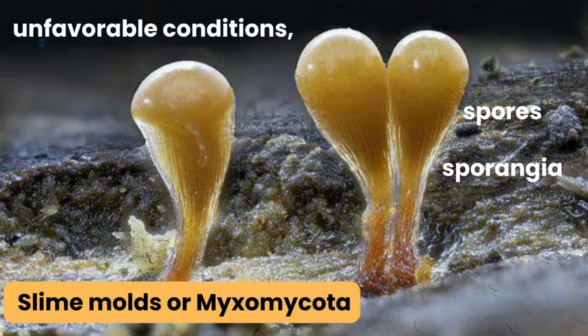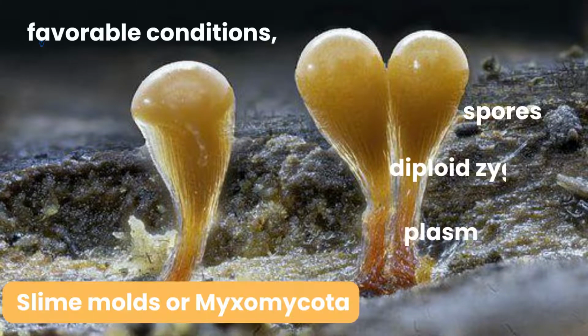That's why they are haploid. But when conditions become favorable, the spores germinate. They grow into biflagellate or amoeboid cells. It means they can move.